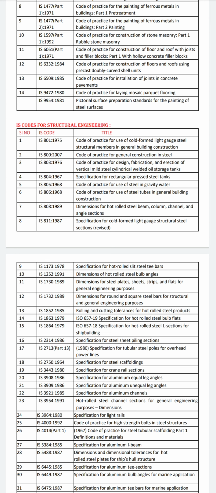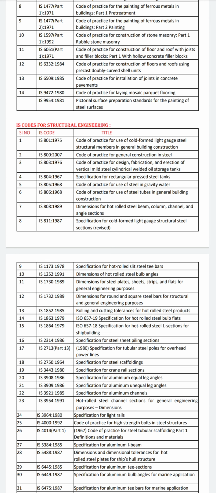Here we can see some specification codes. The one conducted in 1978 is IS 1173, which is the specification for hot rolled steel slit steel T-bars. Then the codes for dimensions, which were conducted in 1991 and 1989. The 1991 code is IS 1252, for dimensions of hot rolled steel bulb angles. And the 1989 code is IS 1730, for dimensions of steel plate, sheets, strips, and flats for general engineering purposes.